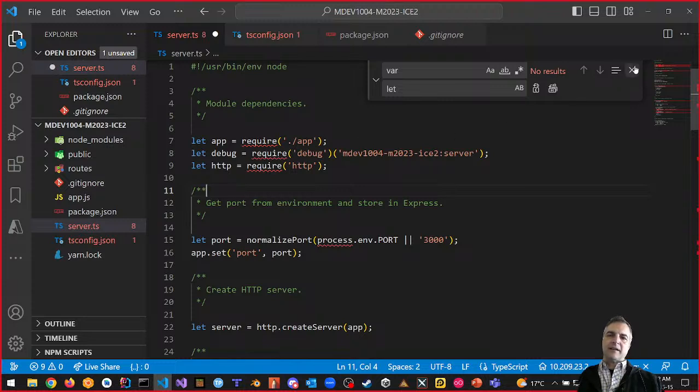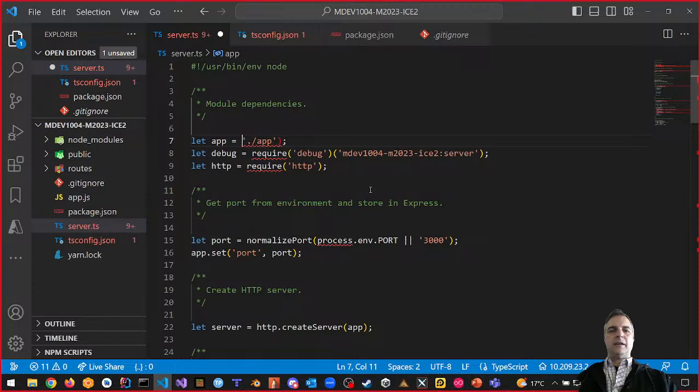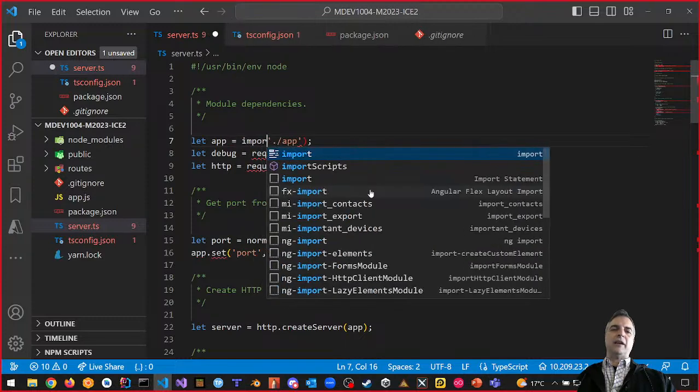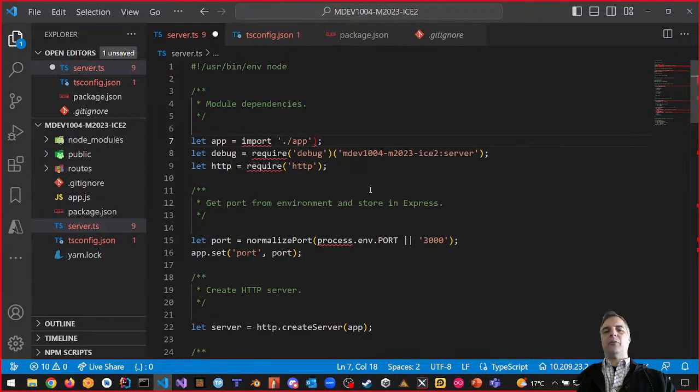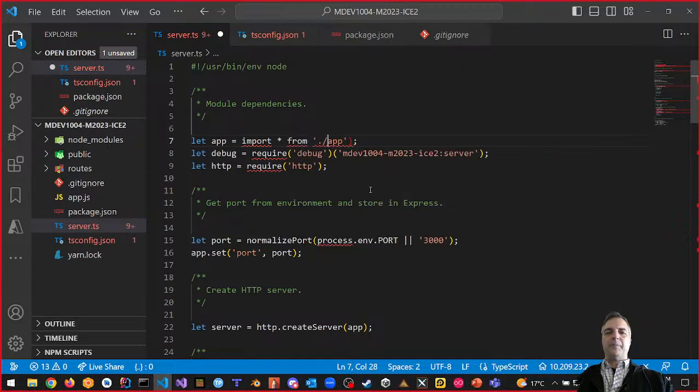Next, let's go here and say let app equal to. Now this is something that we want to say what it is. If I say let app equal to import, import star from app, right? Let's just do that. Import star from app. What? Can we do this?